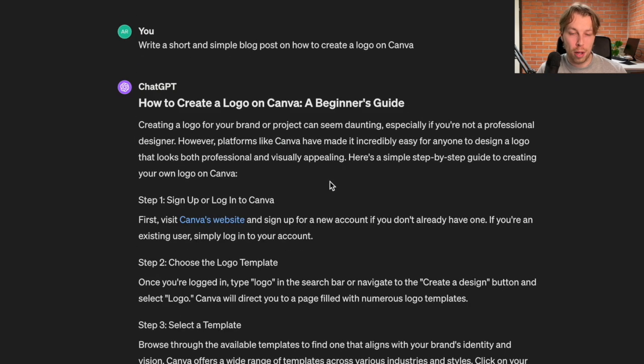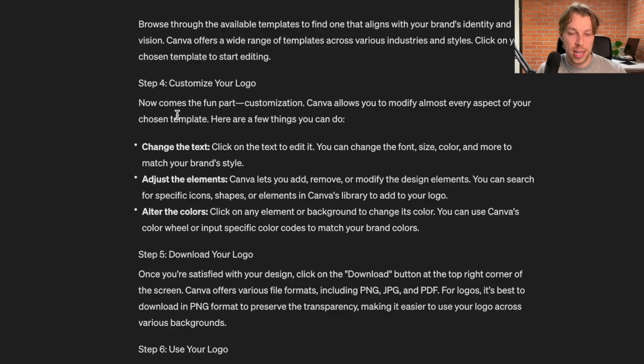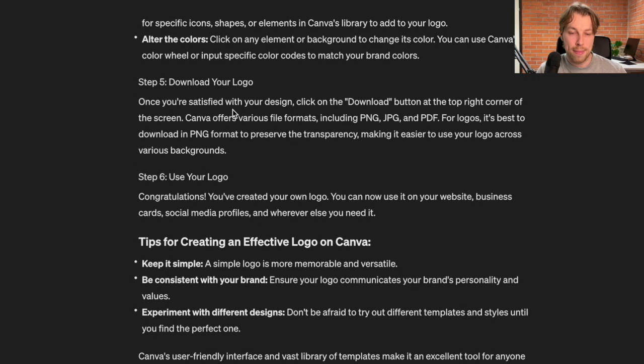And here's the blog post. It has a link to Canva's website, and here you have these nice little steps that you should follow in order to pull this off. Now let me take this ChatGPT written blog post and make edits to it just to make it stand out. And by the way, I'm going to use the medium.com blog post editor because it's much more convenient to use for this kind of filming or demonstrating purpose. So don't worry, you would do this on your WordPress editor on your website, but for the sake of demonstration, I'm using Medium for now.